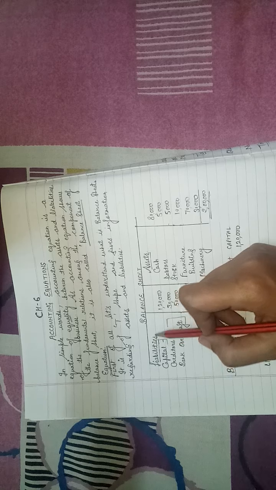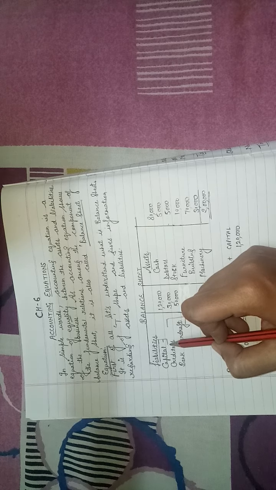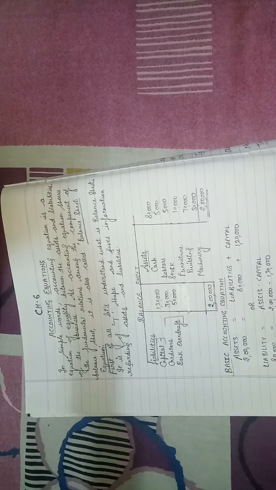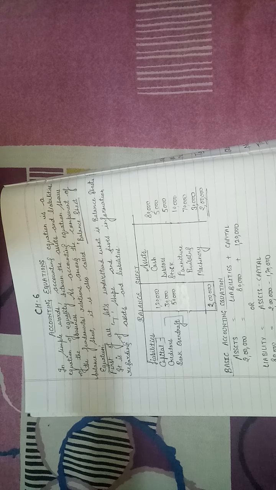Because capital invested by the owner in the business is treated as a liability from the business point of view. For the business, capital invested by the owner is a liability according to the business entity concept. That's why capital comes under the liability side. Clear? Capital invested by the owner in the business is a liability for the business.